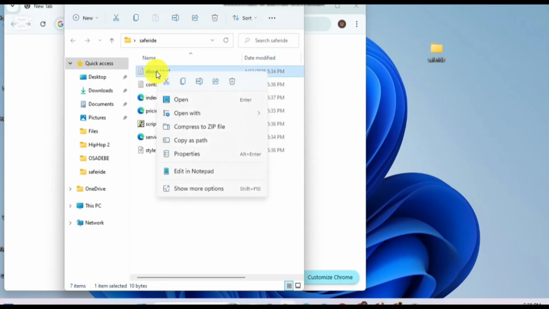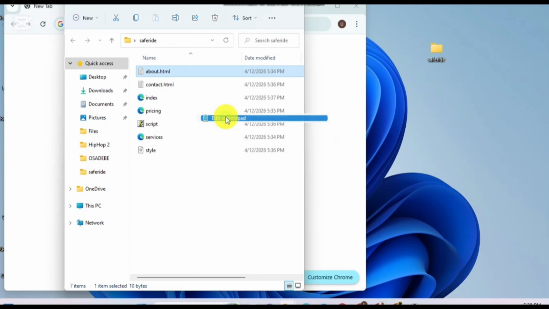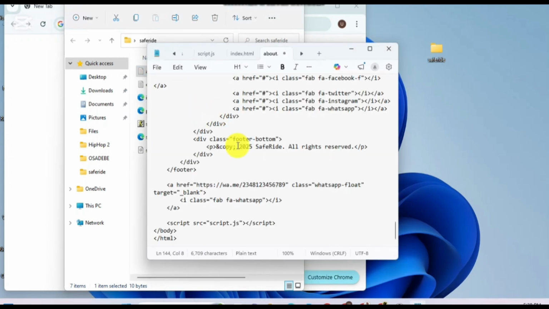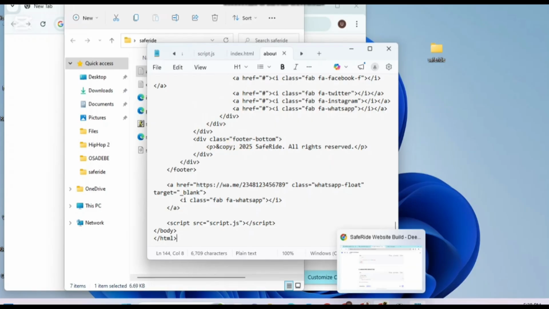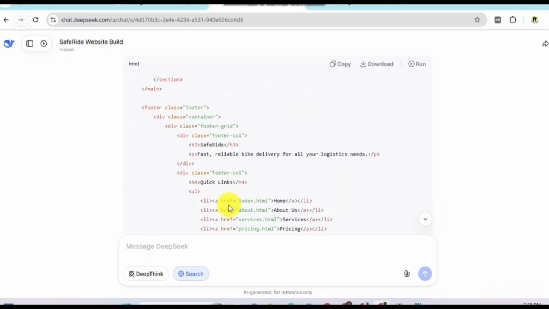Right click. We are going to see more options for Windows 11. Edit in notepad. Okay, you clear everything there, paste that code that you copied, then save, Ctrl S, save it. Make sure you always save it. Okay, let's copy code for the next. Just copy the second file code.